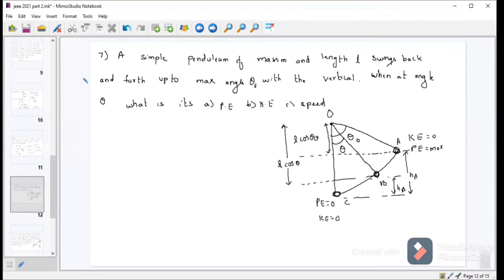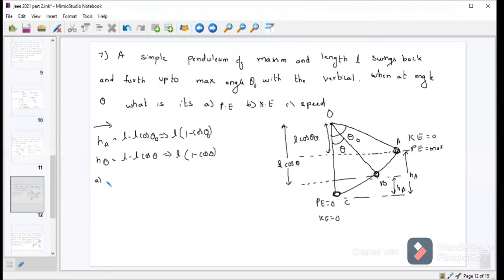Now HA is equal to L minus L cos theta naught. From this one I can take L common, so I will get L into 1 minus cos theta naught. Height of B is equal to L minus L cos theta. Again I am taking L common, I will get 1 minus cos theta.